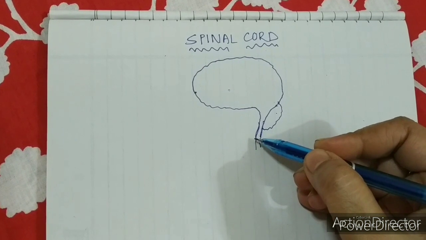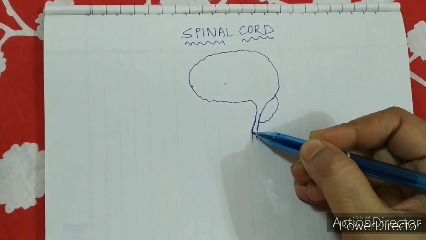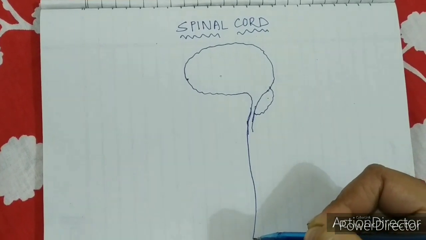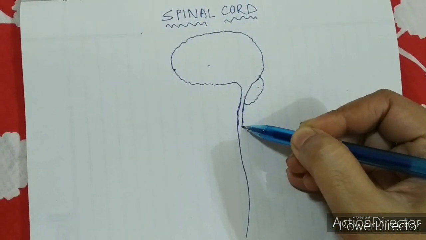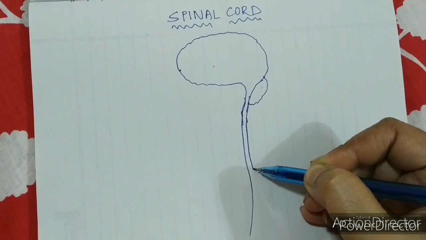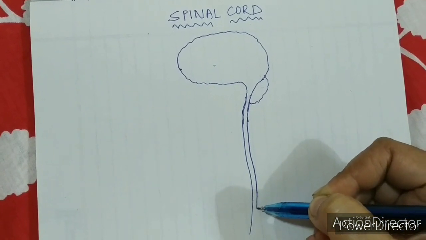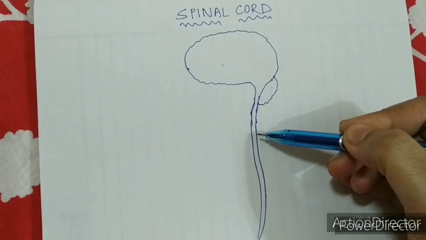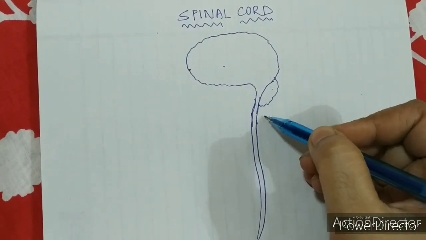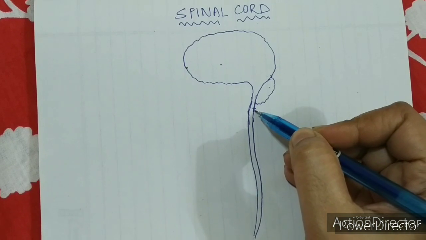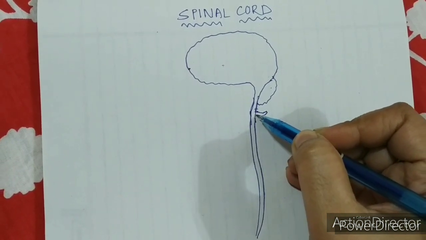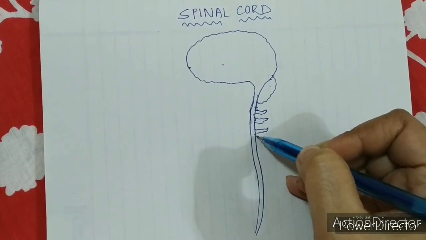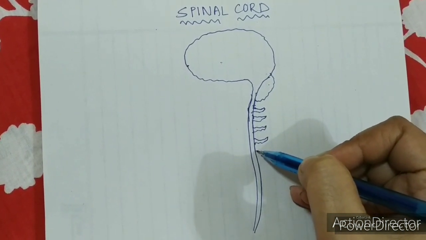The ending portion of the medulla oblongata gives rise to a cylindrical structure known as the spinal cord. The spinal cord is an extension of the brain; where the brain stem ends, it gives rise to the spinal cord. The spinal cord is present inside the vertebral column, or commonly we can call it the backbone.